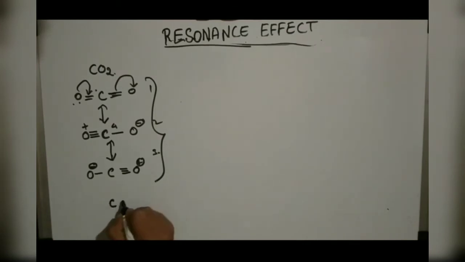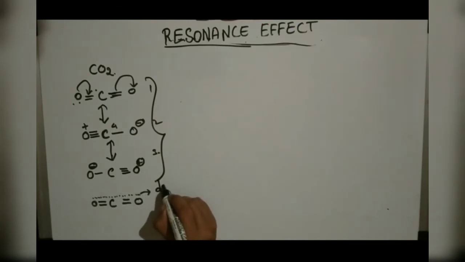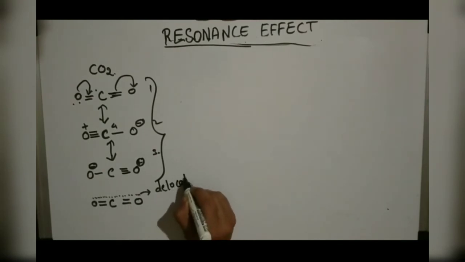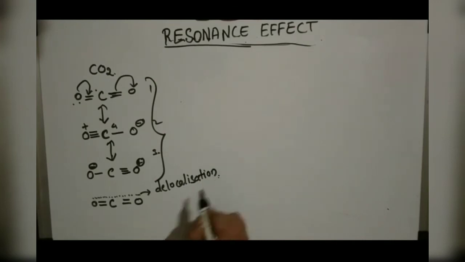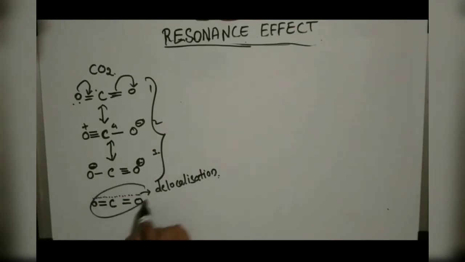So how will you write the hybrid structure or delocalization structure? You can write it as O double bond C double bond O, and show it with dotted lines. These dotted lines we can name as delocalization. Okay, this is the real structure of CO2. Real structure.